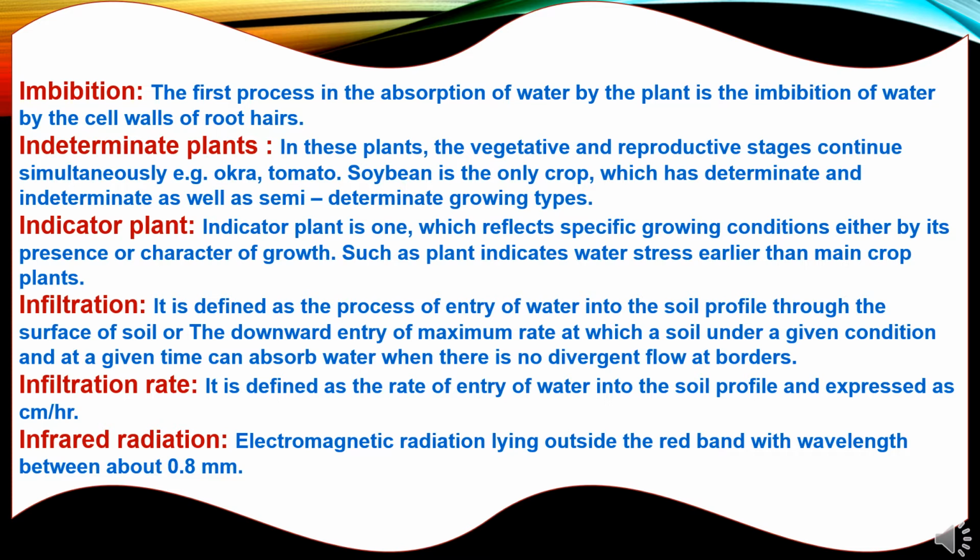Indicator plant is one which reflects specific growing conditions either by its presence or character of growth, such as a plant that indicates water stress earlier than the main crop plants.